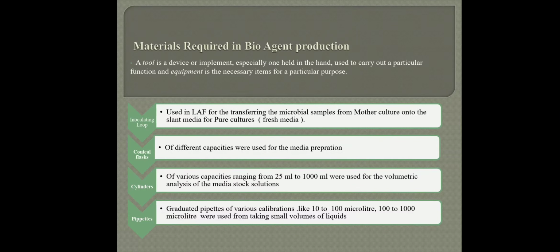Now coming to the laboratory techniques of the production technology of this bioagent Trichoderma, what do we use? We use some tools and some equipment so as to isolate, enumerate and multiply this Trichoderma. So what are the different materials which we require? First of all, we require laminar airflow. What is laminar airflow?